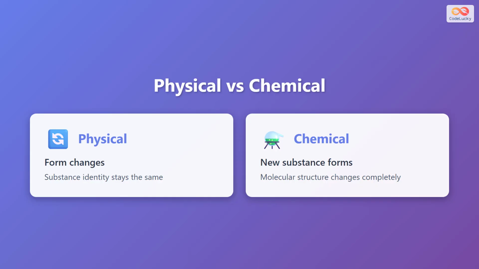It's important to understand the difference between physical and chemical changes. In a physical change, only the form changes while the substance identity stays the same. However, in a chemical change, a completely new substance forms, and the molecular structure changes entirely. Chemical changes create different molecules with different properties.